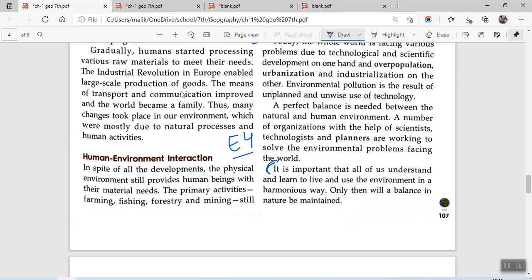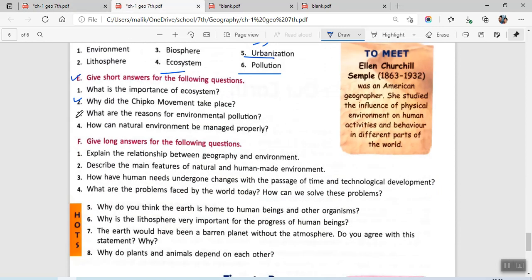So you start from here, E4. It is important that all of us learn to live in a harmonious way. ये जो paragraph है, this environment को properly manage कैसे किया जा सकता है? तो only way is we live in a harmonious way. और environment का जो है we learn to live in a harmonious way, then only it can be managed properly. तो वो चीज़ है.